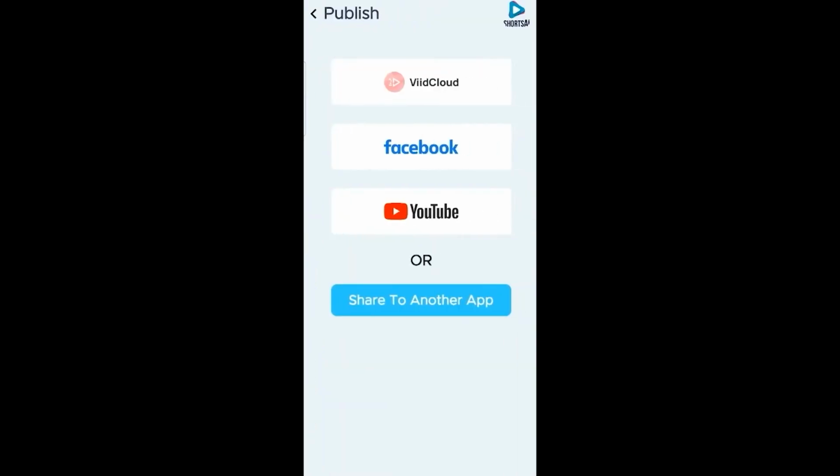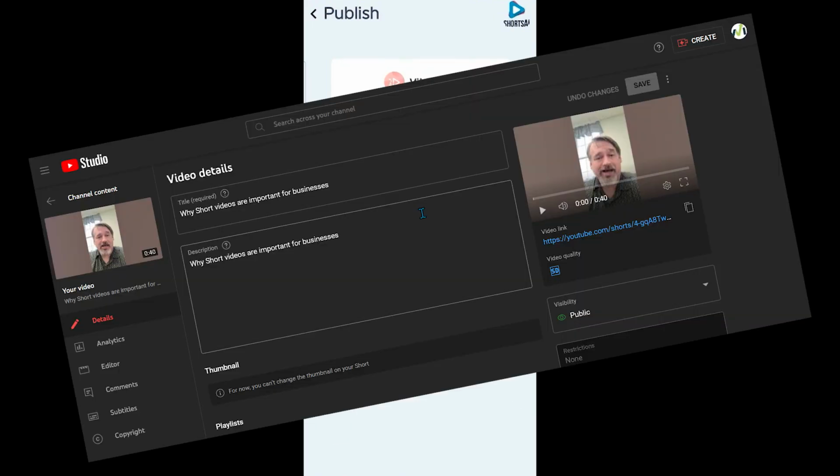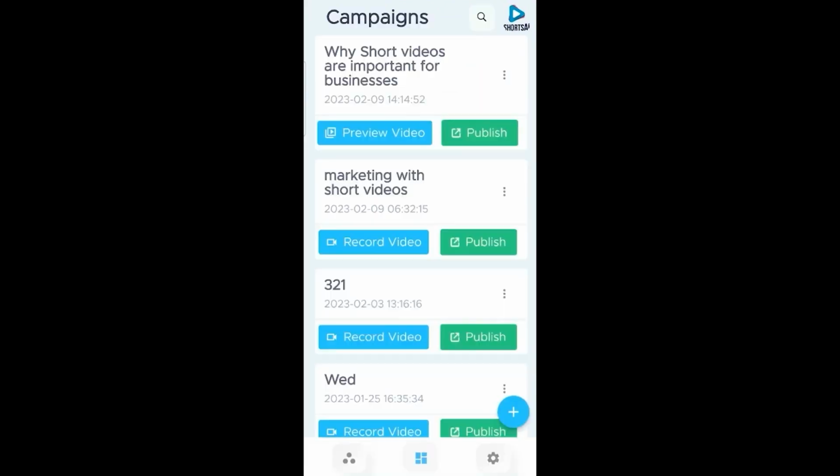And that's how it works. So we want to publish, save it, and campaign video uploaded successfully. And then we can publish, which then we can connect it to our Facebook, YouTube, or to another app. That's how simple it is. Now, sharing it to YouTube, click on YouTube. Video successfully added to YouTube. And then we return back. And there we are back at our campaigns.